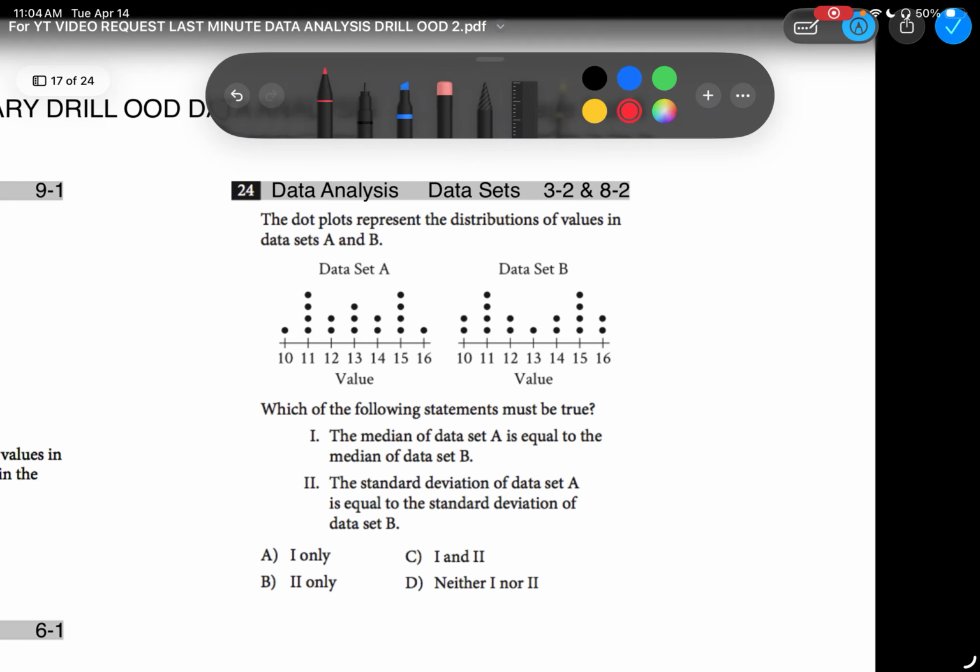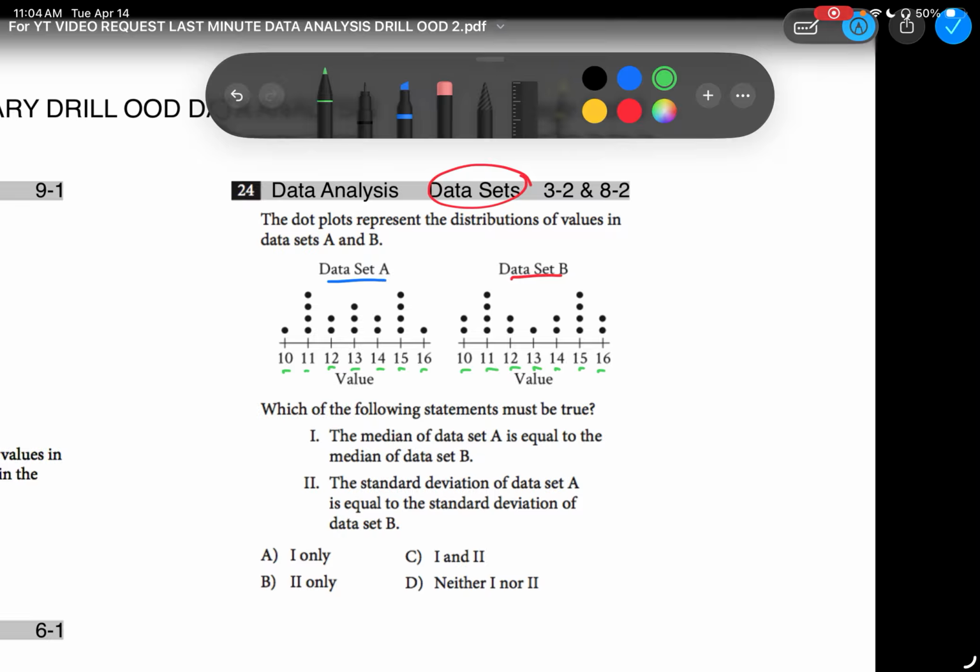Blowing through these, baby. Another data set question. What's the deal with this one? The dot plots represent the distribution and values of data sets A and B. We were expecting that. Now let's compare data set A to data set B. What's similar between both of them? We got 10, 11, 12, 13, 14, 15, 16. The other one has 10, 11, 12, 13, 14, 15, 16. Are the same values.